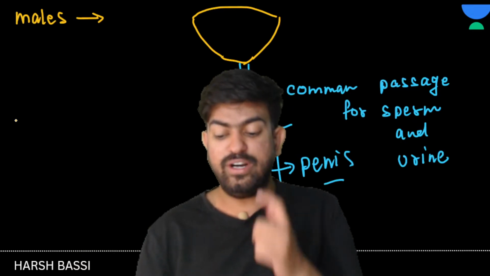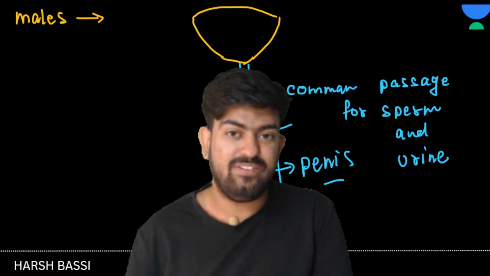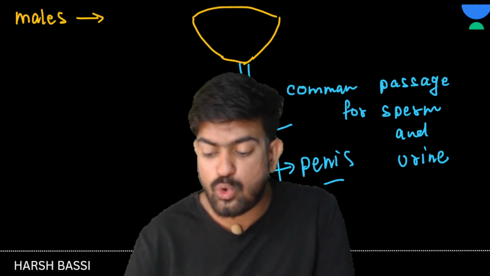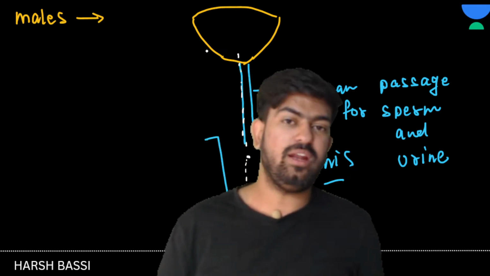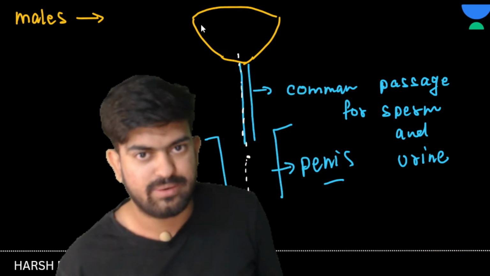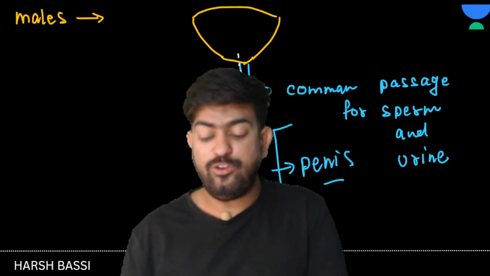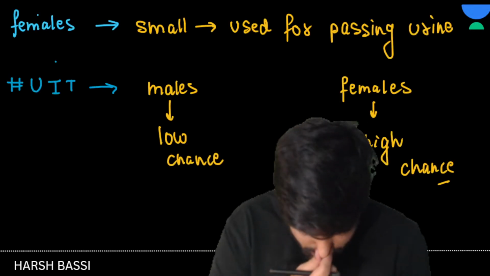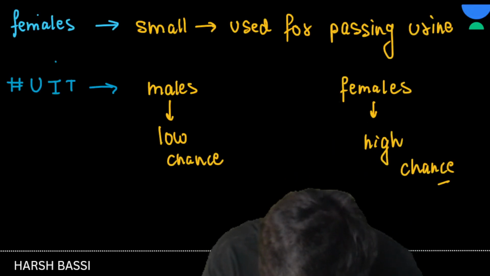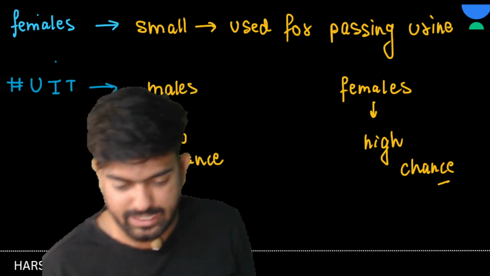See, if the ureter is long, the bacteria will have to pass such a long distance to reach the urinary bladder and the excretory system, right? But in case of females, the ureter is very small, so the bacteria can reach very fast and cause the infection. Clear? Yes, females have high chances. Clear? Great.